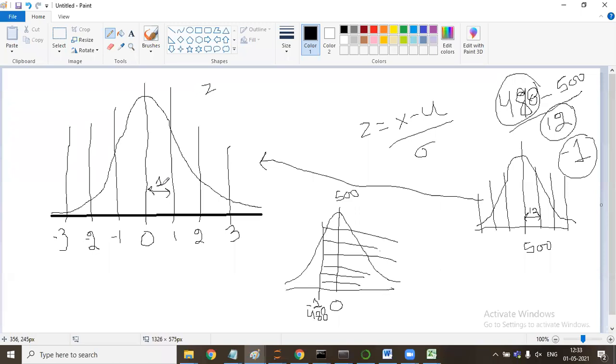Any other distribution has some mean and some standard deviation. The target is to convert it into a standard normal distribution.